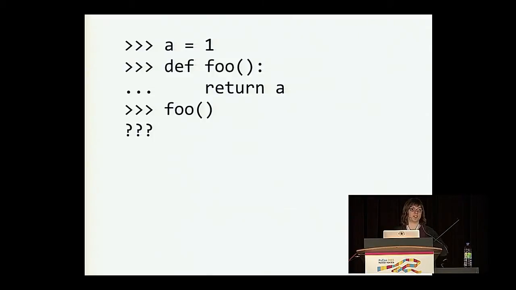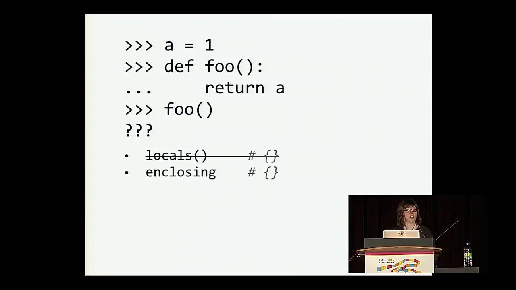And it does this by looking in a series of places. First, it looks inside the local scope within the function, and we don't have any assignment statements inside this local scope. So our search for the name a is unsuccessful. Next, we'll look at the enclosing scope. So if foo was maybe a function that was nested inside another function called bar, and bar might have some assignment statements, that would be an example of an enclosing scope, but that's not the case here, so we are also unsuccessful.